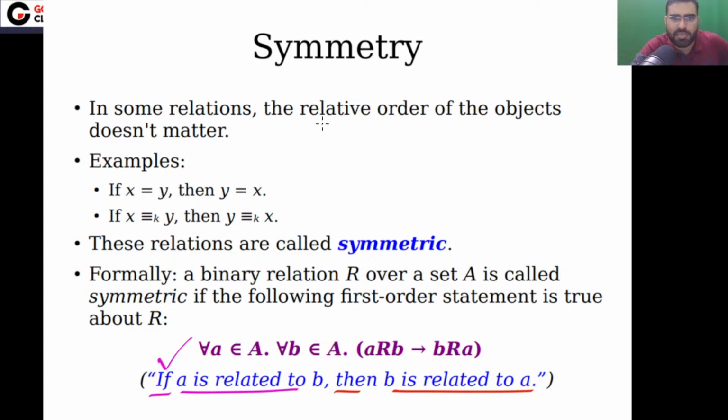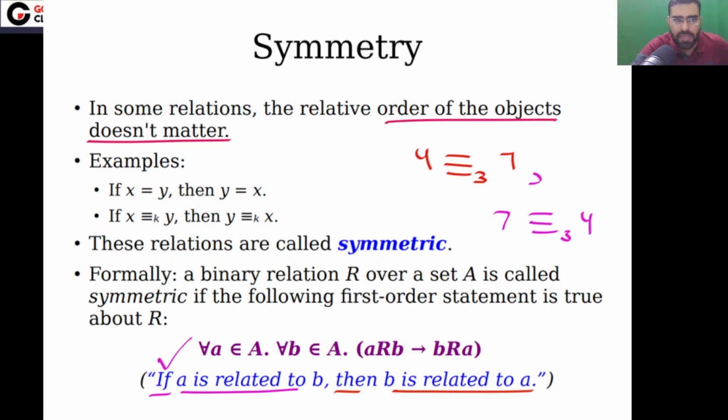So in this type of relation, the order of objects does not matter. For example, 4 is equal to 4, so the order does not matter. Or I can say that 4 is congruent to 7 modulo 3. You can also say that 7 is congruent to 4 modulo 3. So both are basically the same.